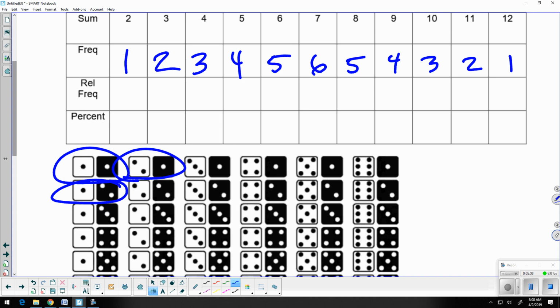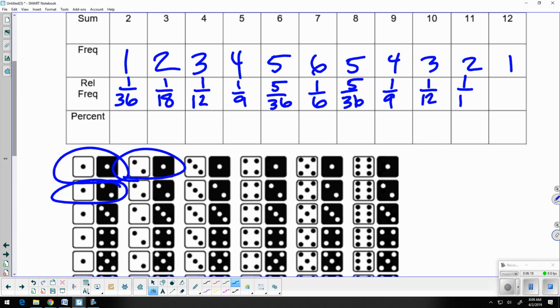So what is this as a relative frequency? As a fraction, as a ratio, it's 1 over 36, because there's 36 total different possibilities that we could roll, and only one of those is going to give us a sum of 2. The next one would be 2 out of 36, which reduces to 1/18. The next one is 3 out of 36, which is 1/12. And then 4 over 36, which is 1/9. 5 over 36 does not reduce. 6 over 36 is 1/6. And again, it goes on the opposite side as well. So 5 over 36, and then 4 over 36 or 1/9, 1/12, 1/18, and then